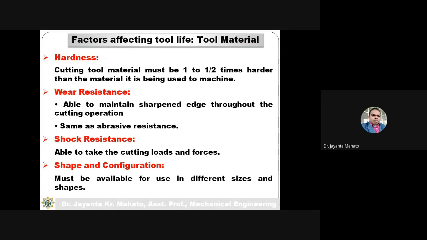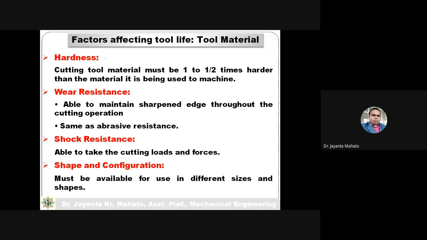Shock resistance. This tool must be more shock resistant, because during cutting vibrations will be produced, and these vibrations are transmitted as shocks to the tool. So if the tool material does not resist that shock, then there may be chances of breaking of the tool.